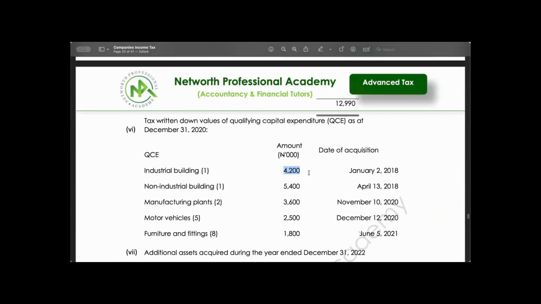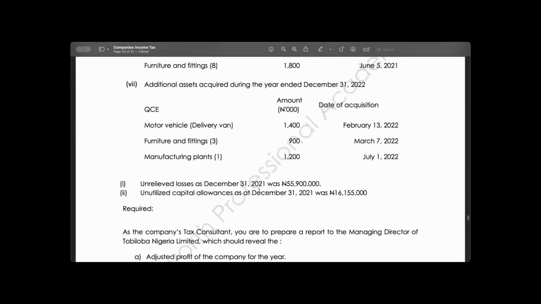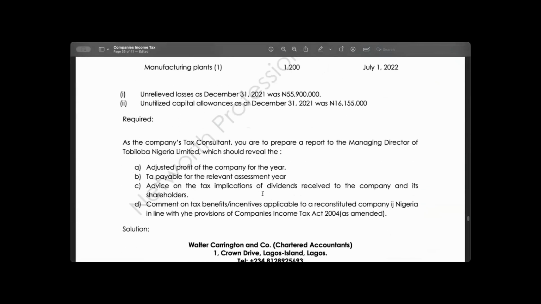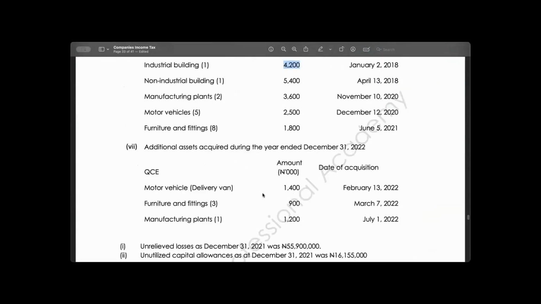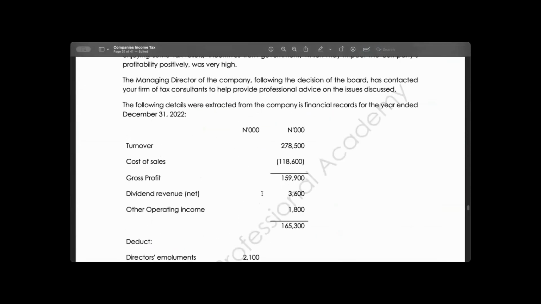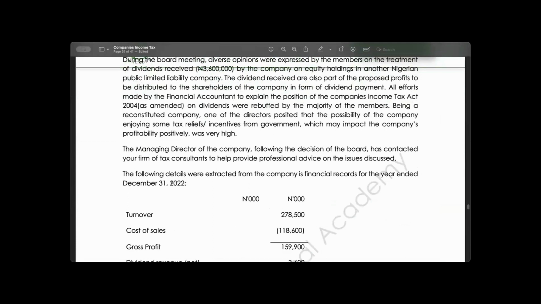But the examiner said we should calculate for 2023. The profit that we are given was 2022. So that means in 2023, the asset would have used 4 years before we bring it on. So the asset is supposed to use 10 years.